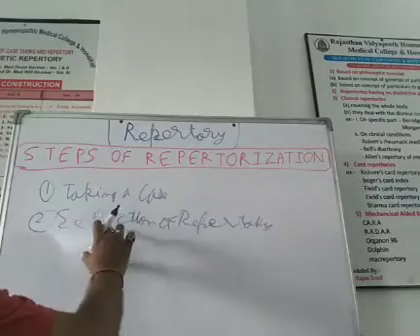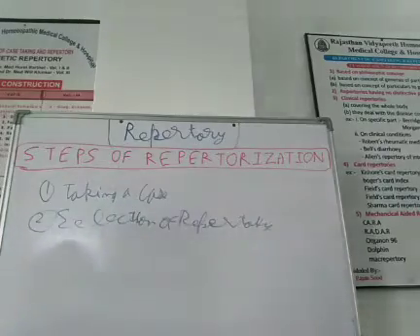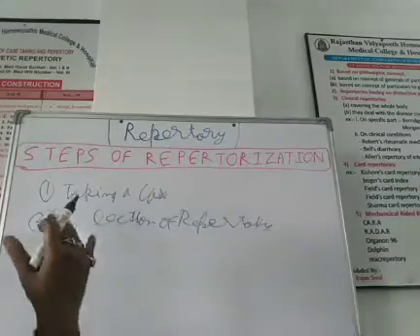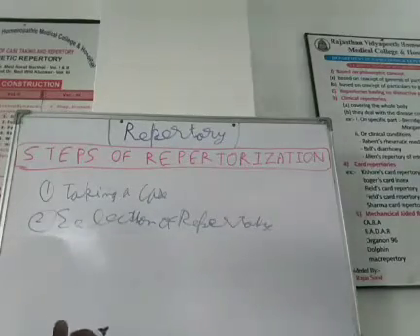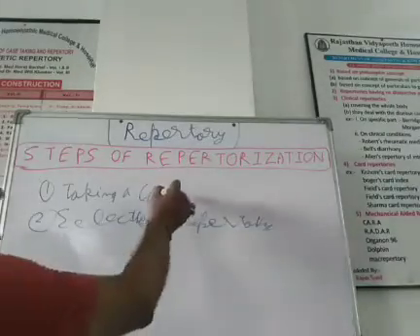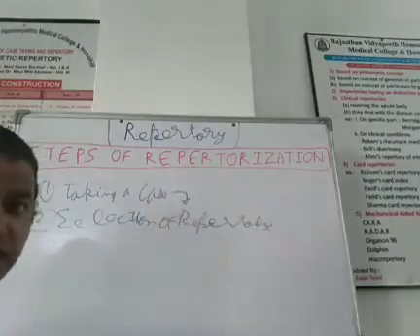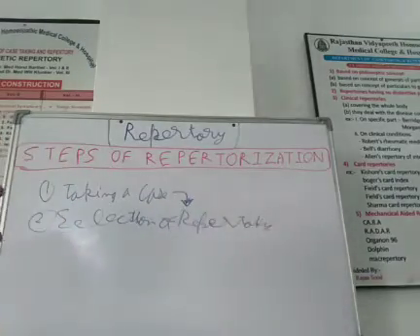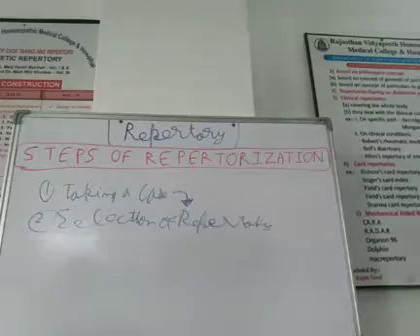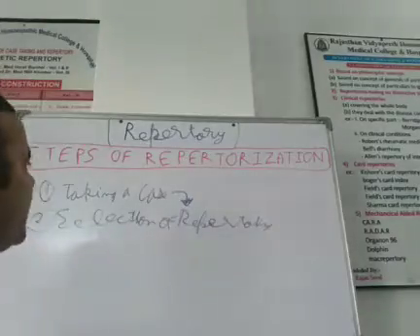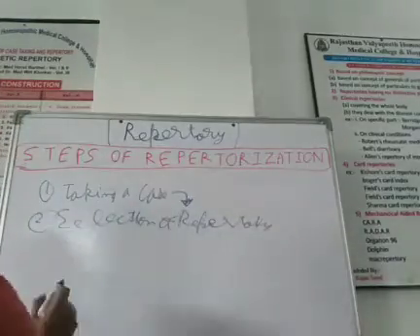Now you have to choose which repertory you will use. So first you take the case, then you select the repertory based on the case. By which type of case, which type of symptoms are present in front of you, by this you will decide which repertory should be selected.